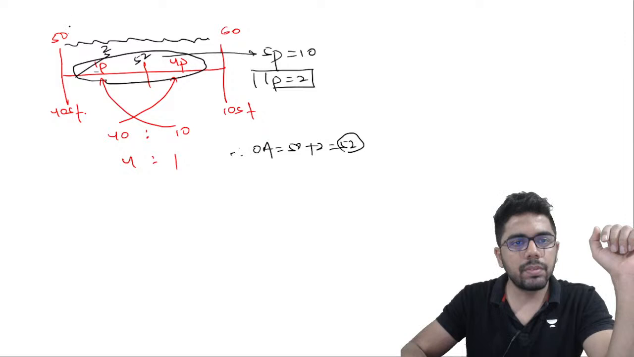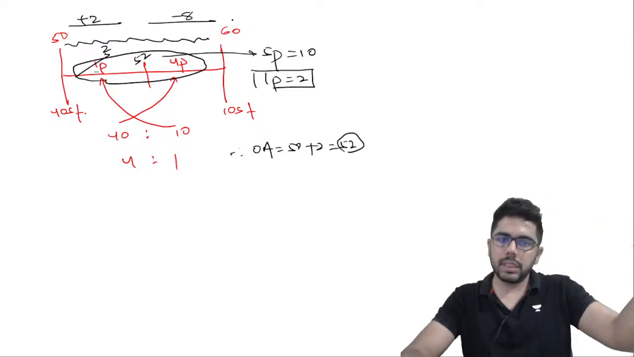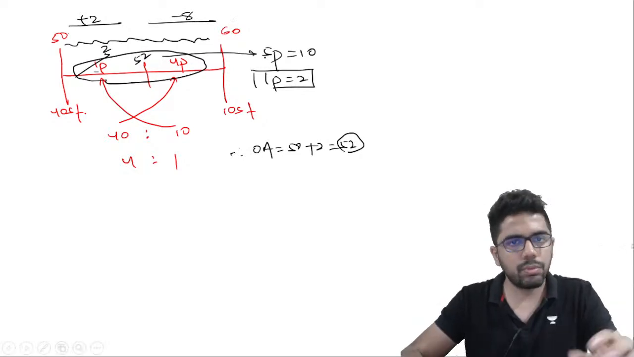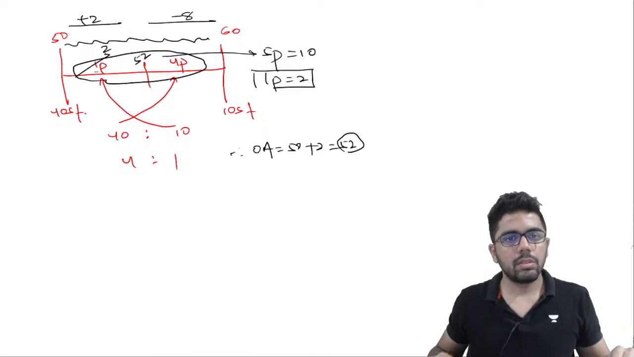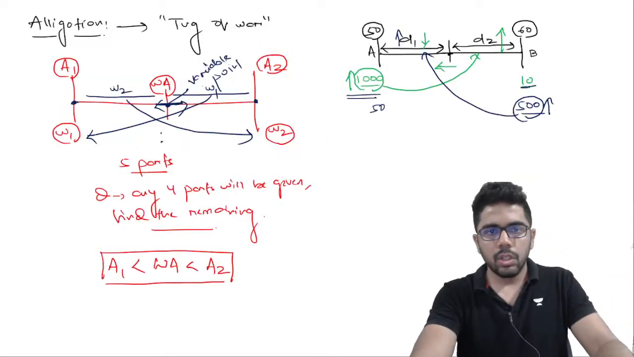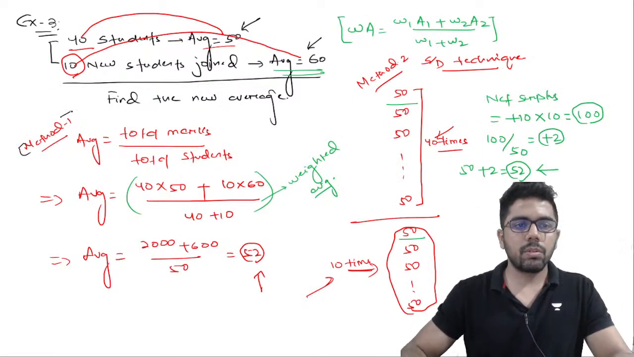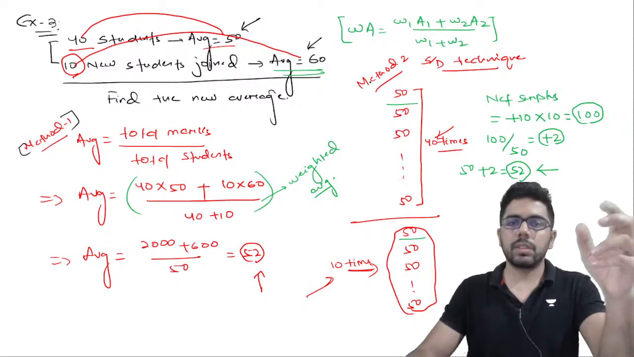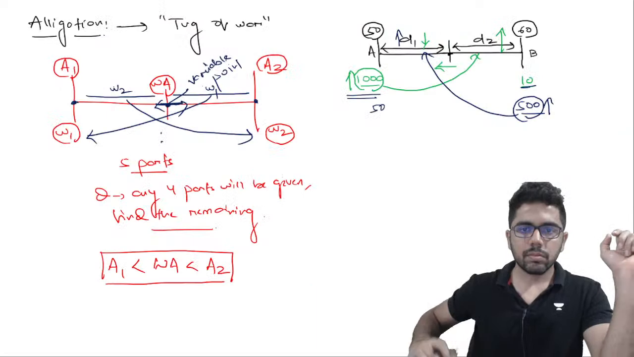You can either go 2 ahead from 50, or else subtract 8 from 60, 4 parts behind. 1 part is 2, so 4 parts will be 8, so from 60 you can also go 4 parts back. So this is the third method. So same question, we did it in 3 ways. The first way was this, the weighted average, total marks by total number of students. The second method was the surplus deficit technique, and this is the third method, allegation.